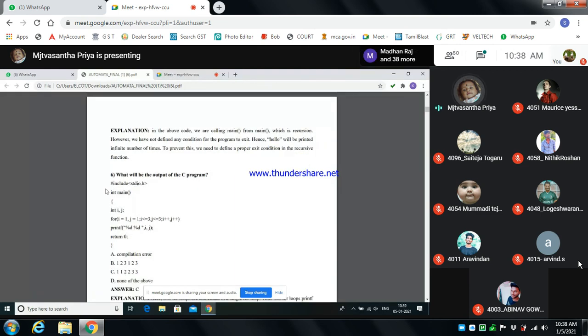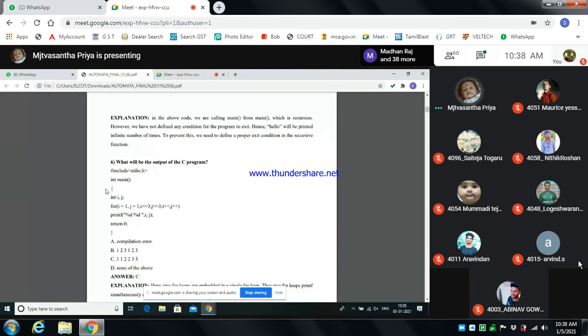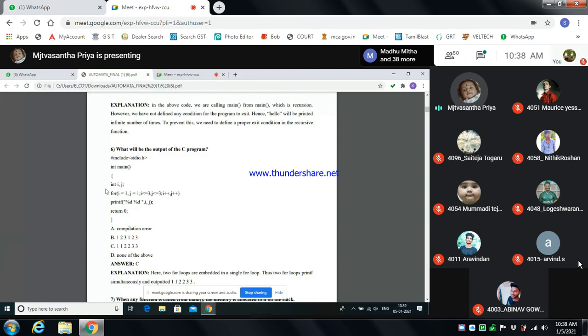So see the next output for iteration. We are giving I equal to 1, j equal to 1, and we are initializing the value and giving the condition and increment/decrement. So what is the output for this? I will be printed, right? I will be printed as 1.